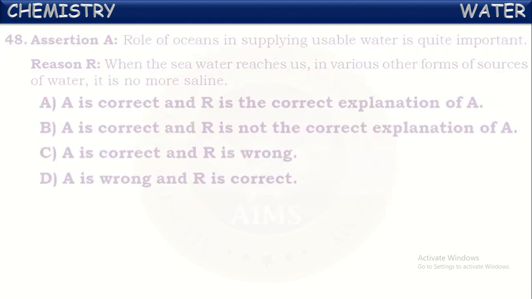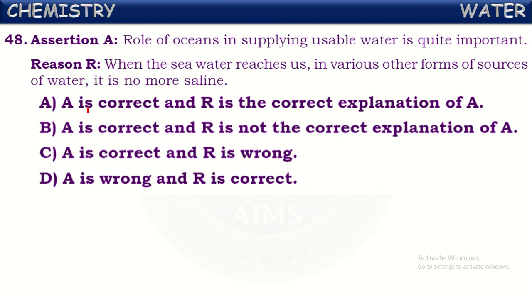Next, the role of oceans in supplying usable water is quite important. Yes, because by the water cycle process, water from the oceans and seas evaporates to a large extent and causes rains. So these oceans and seas have an important role in this.